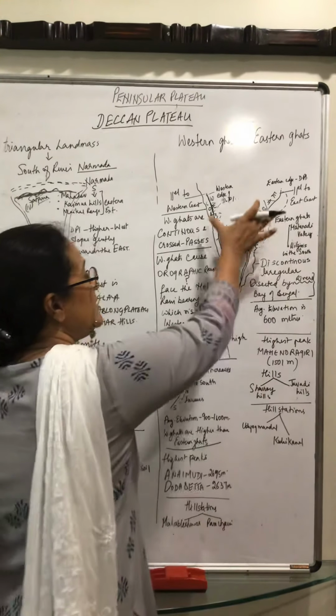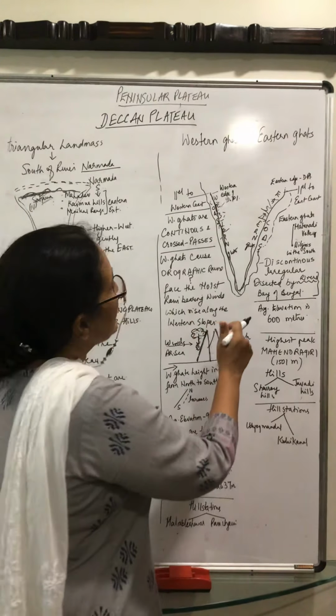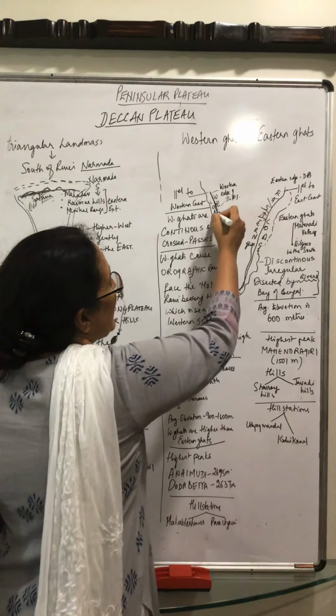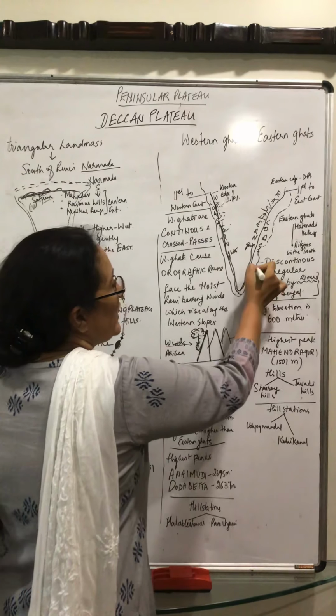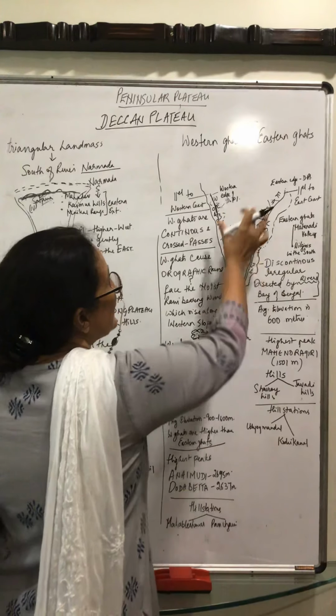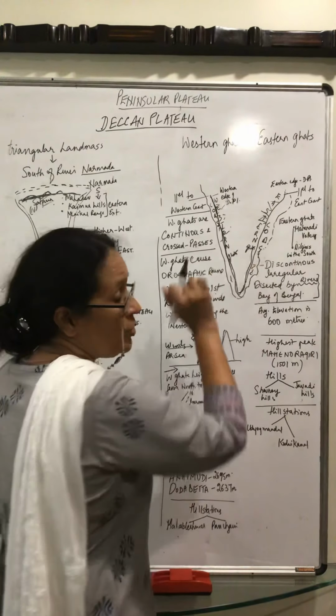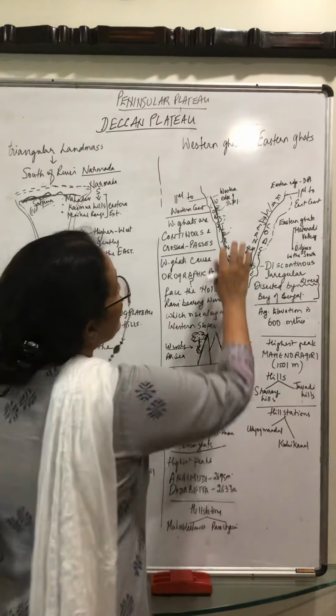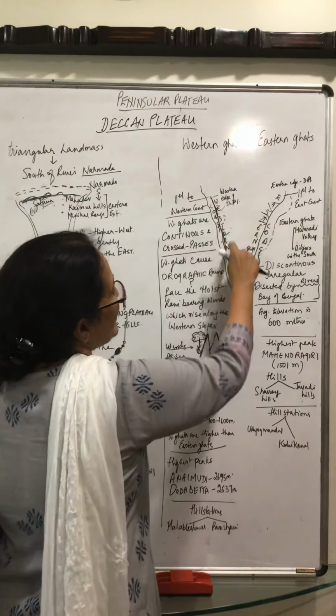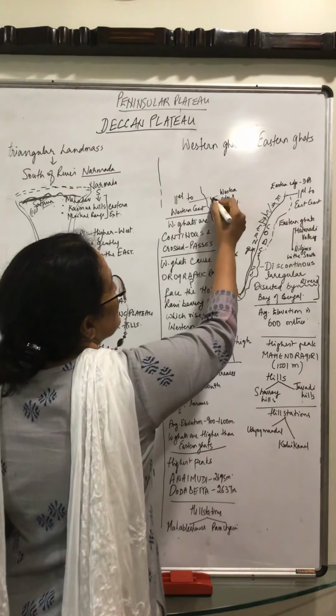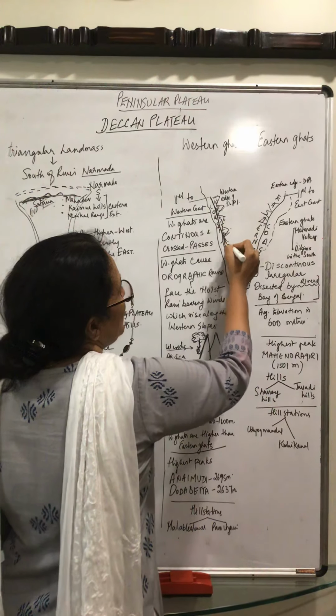Now again, I've drawn this triangular part over here. And we all know this part is the coast. Okay, all this is your coast. And this triangular part is your Deccan Plateau. Now you have over here your Western Ghats and Eastern Ghats. That is like this, your hill type formation.